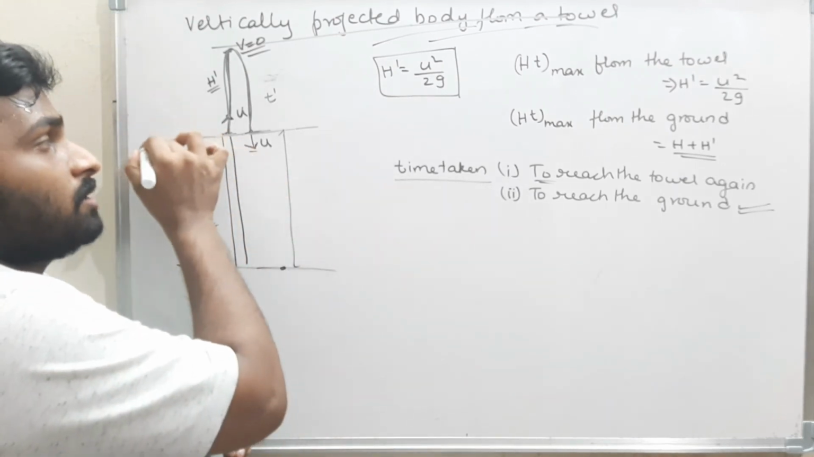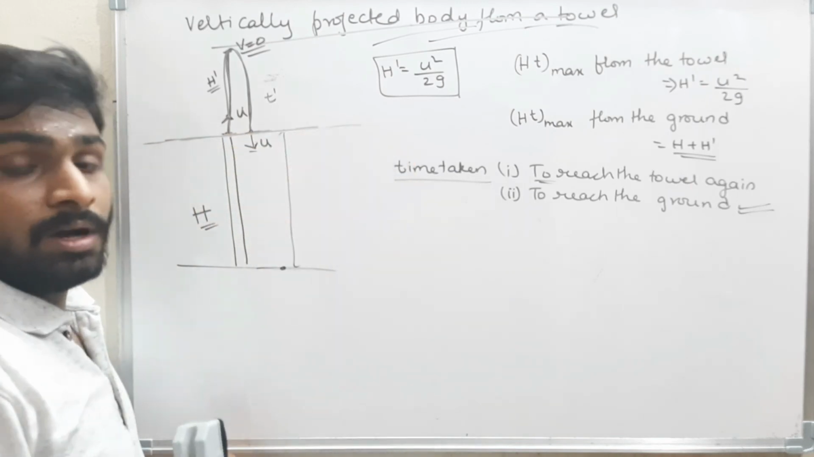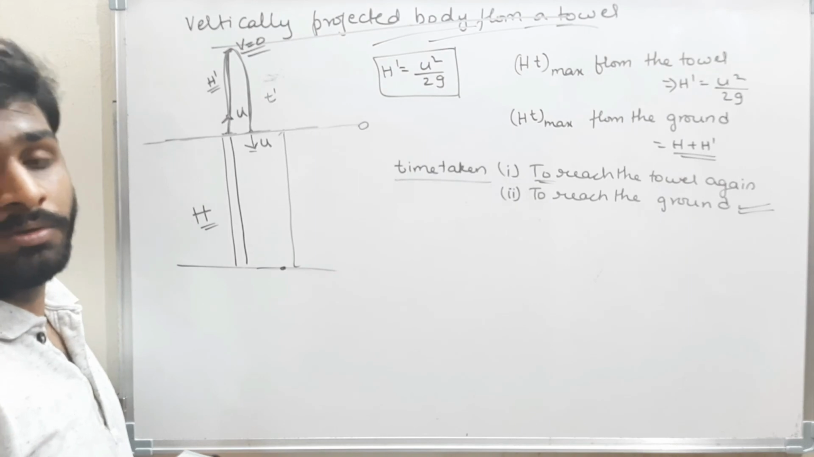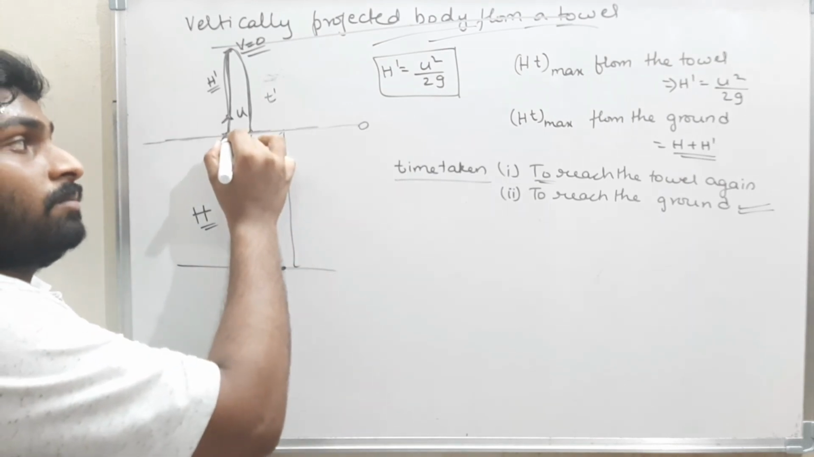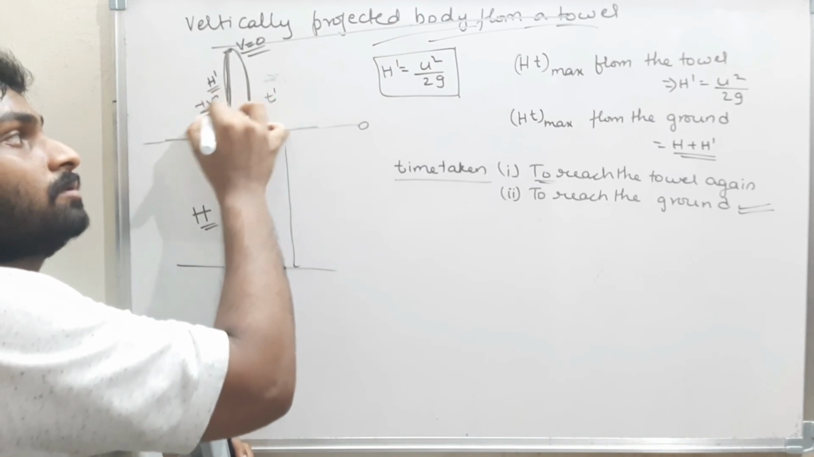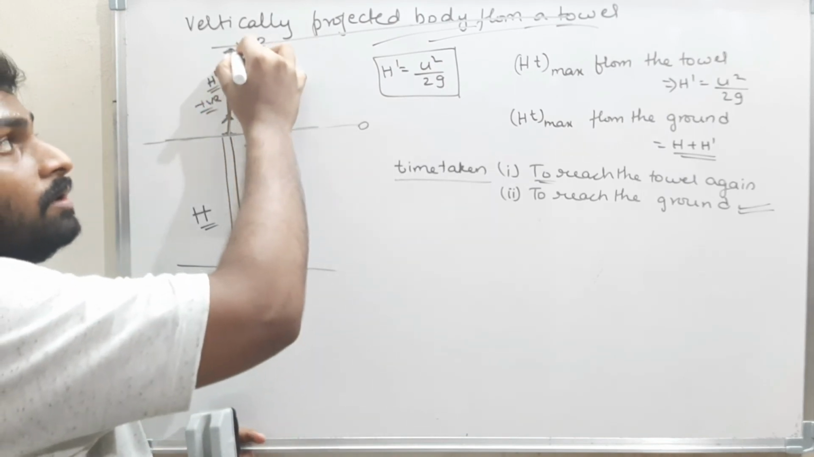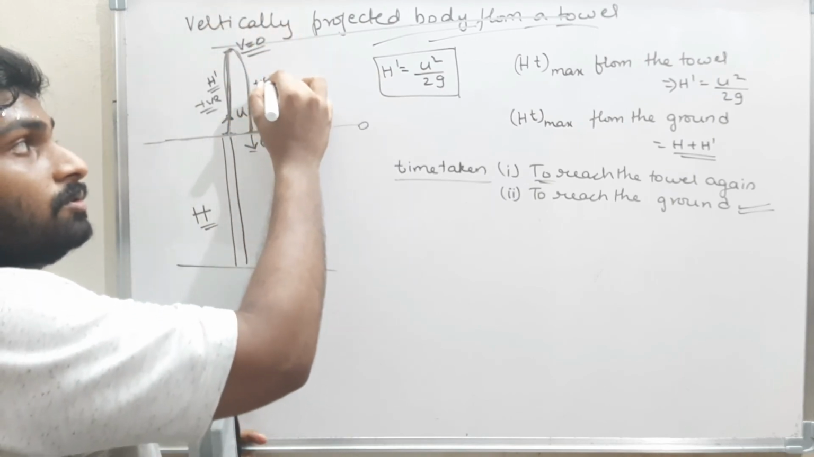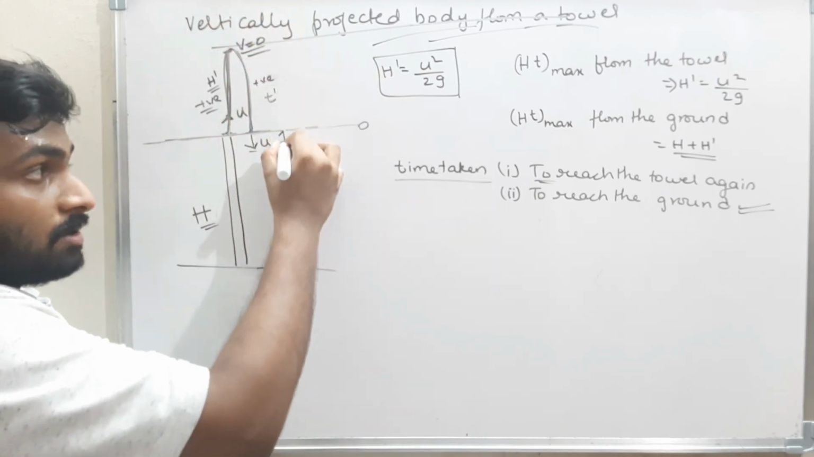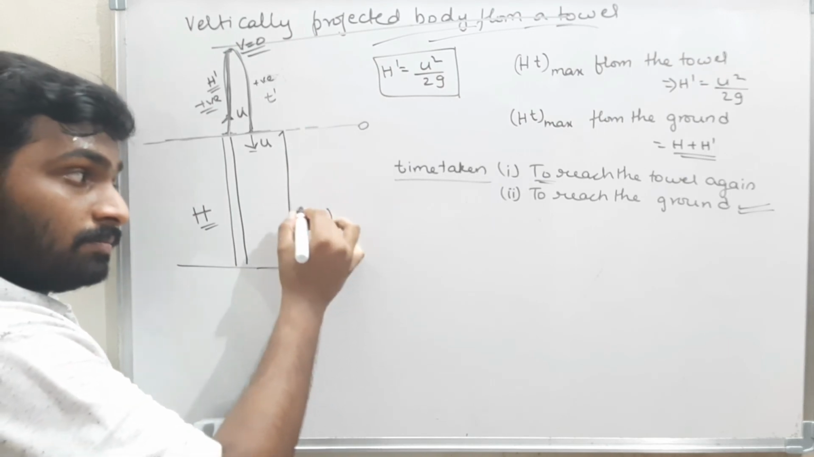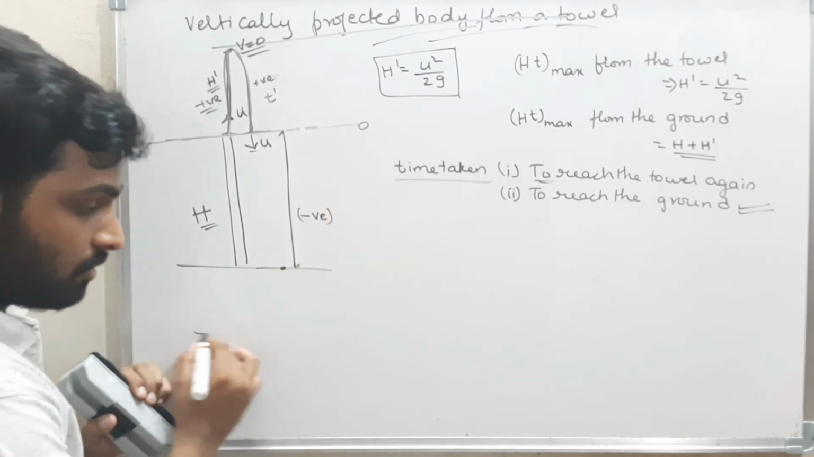Now if I assume this is a reference line, the reference line will always be taken as the origin, that means 0. From here the upward displacement is positive, and this point, which is above the reference line, will also be positive. But this displacement is negative. See, this is the origin.